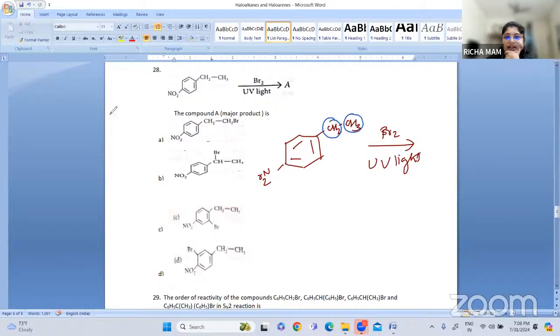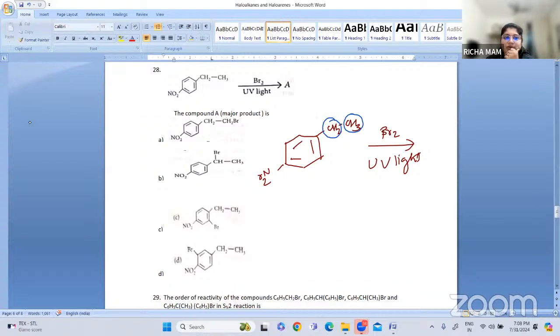Now, if it attacks here, what will happen? If we see stability, this will be a primary carbocation and this will be a secondary carbocation. So preferably it will attack at the secondary carbon.